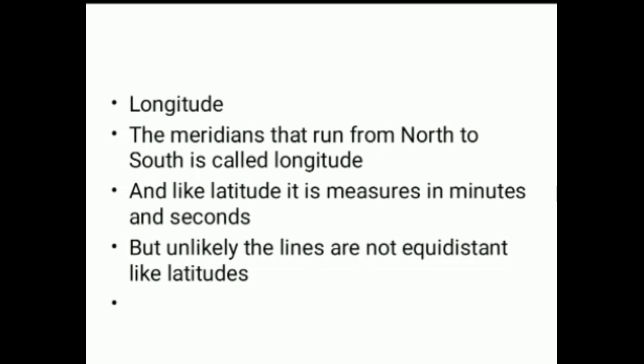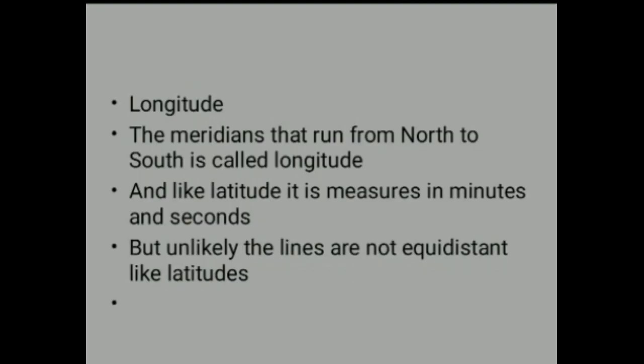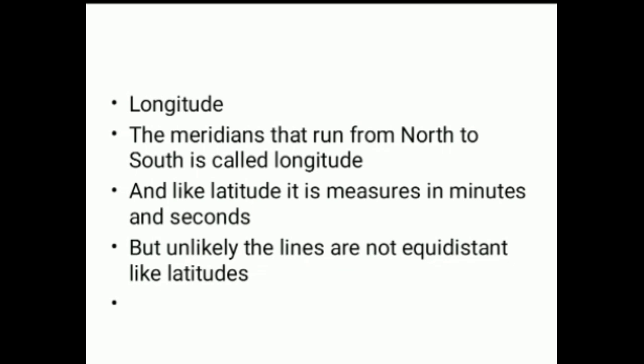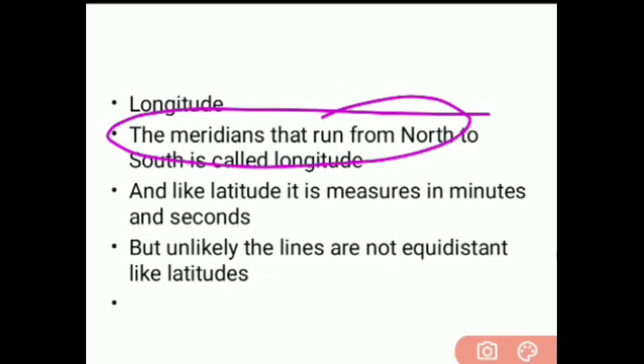Now, the next topic is longitude. As I have talked about latitude, now let's discuss longitude. The meridians that run from north to south are called longitude. Understand? Like latitude, it is measured in minutes and seconds. Cleared?